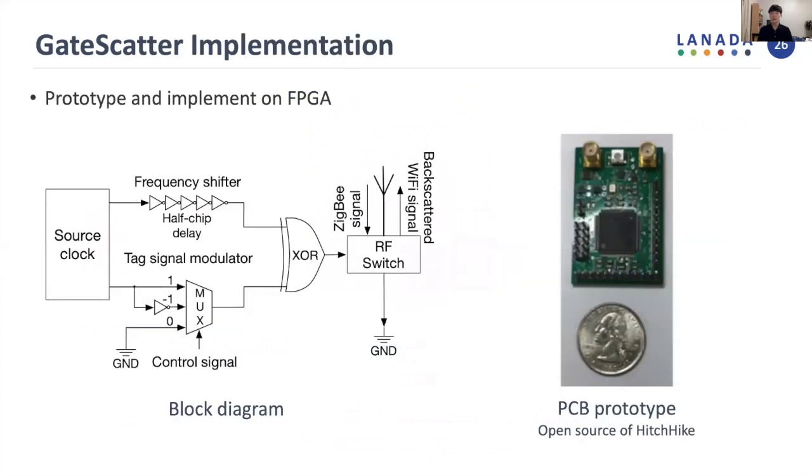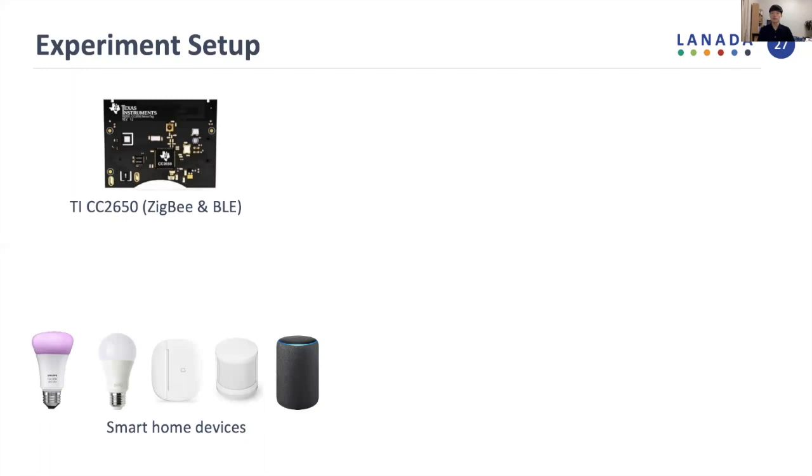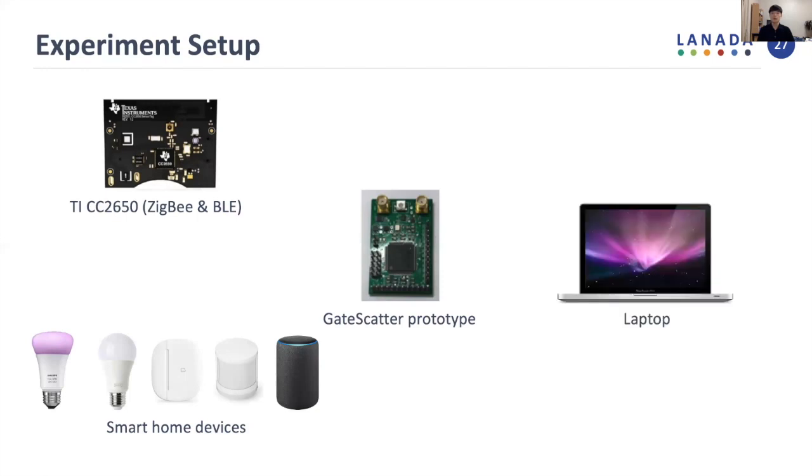In order to demonstrate GateScatter, we prototype and implement it on FPGA. We design our PCB prototype based on the open source of the previous work, Hitchhike. Here is our experiment setting. As a transmitter, we use TI-CC2650, which is a multi-standard chip, and we choose commodity smart home devices to show its generality. Our prototype of GateScatter works as an IoT gateway so that packets sent by the transmitter will be received by a Wi-Fi laptop.